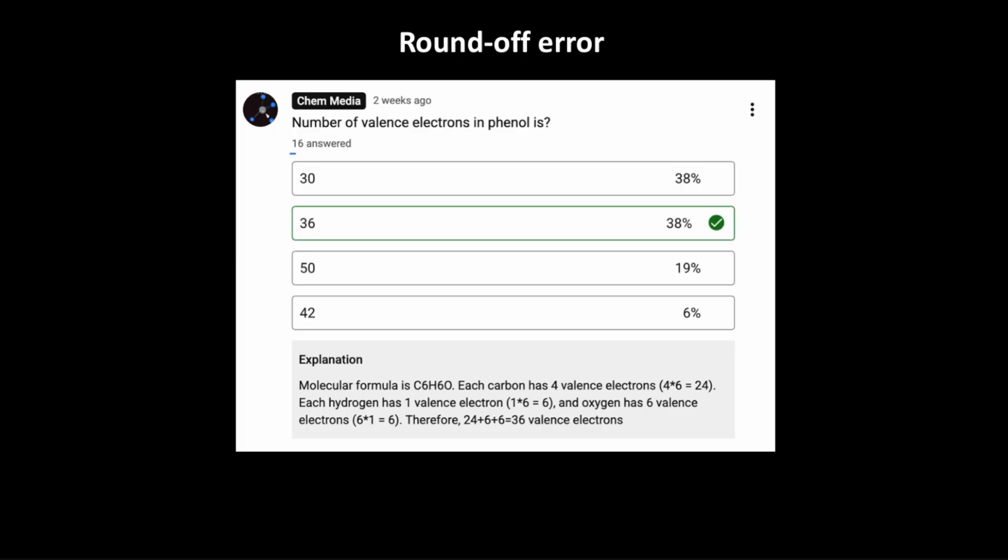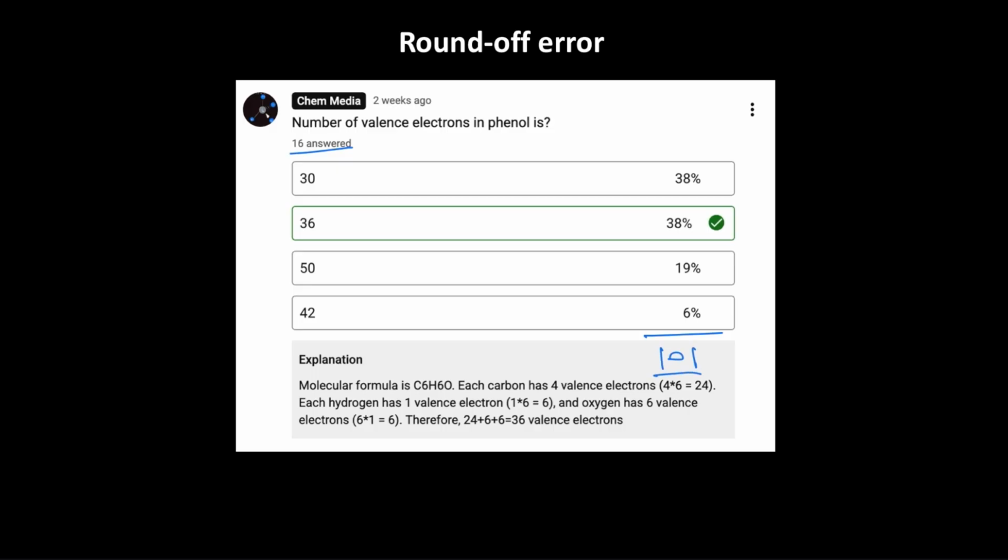Total 16 students answered the question. 38% of them gave the correct answer. So if we add everything together here, then we should get 100, right? But are we getting 100? No. 9 plus 6, 15. 15 plus 16, so 31. 1 remaining 3.